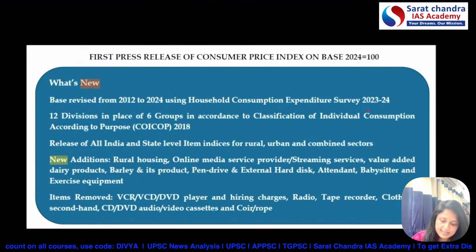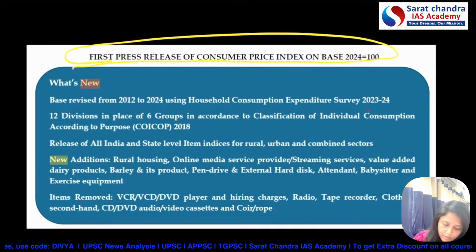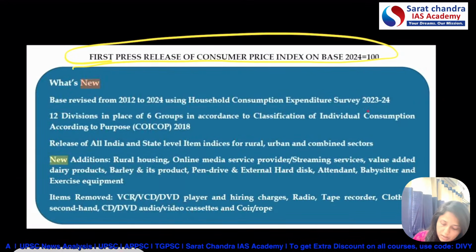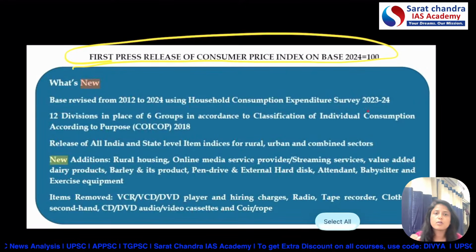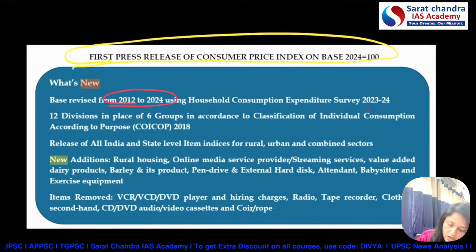Yes, so this is a screenshot from PIB. Let's see if we have missed anything, because from the prelims point of view this is very important, so we should not miss anything. First, we have discussed that the base year has been shifted from 2012 to 2024. Second, we discussed the 12 divisions. Earlier there were six categories, now we have 12 divisions.